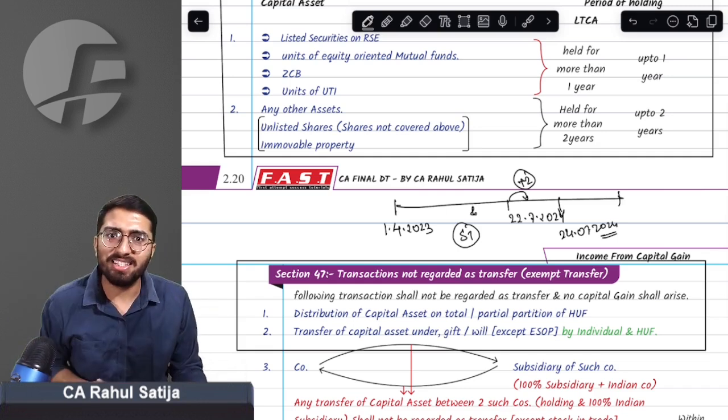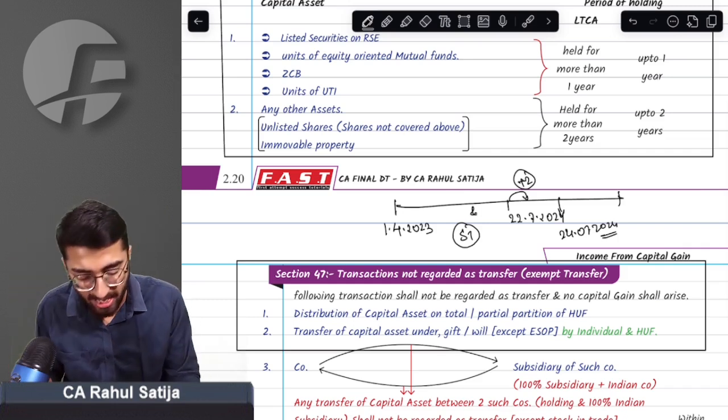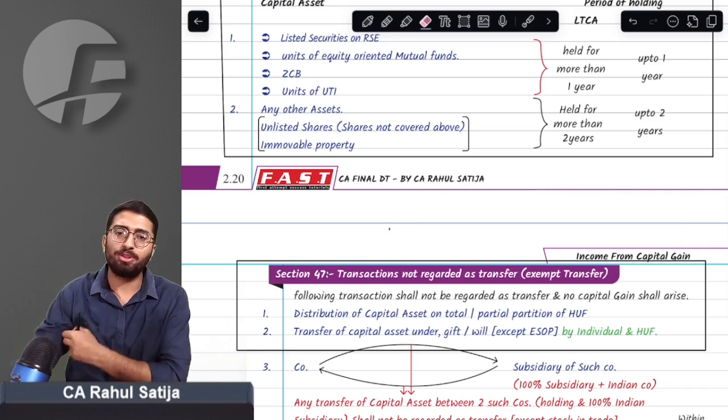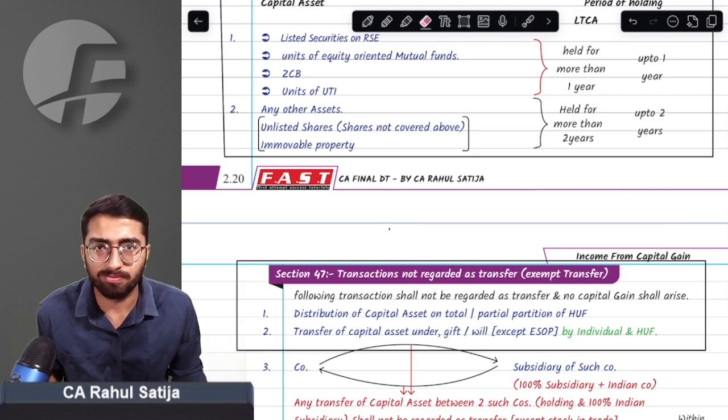Have you held them for 1 year? Yes, sir, I have held them for 1 year. So in that case, it will be taxable as a long-term capital asset. This is what has changed in the budget. Did you get this point or not? Yes, sir, we have got this point beautifully.